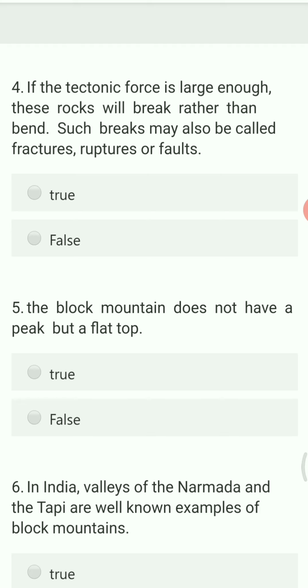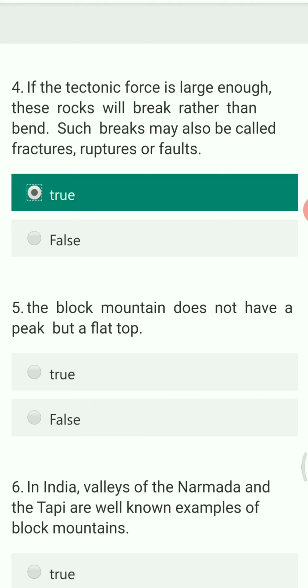Next question. If the tectonic force is large enough, these rocks will break rather than bend. Such a break may also be called a fracture, rupture or fault. You have to state whether it is true or false. This answer is true, because whenever there is a break in the rock instead of bending, if the rock is very hard and rigid and it breaks, at that point a fracture is created and it is called a fault. So this answer is true.